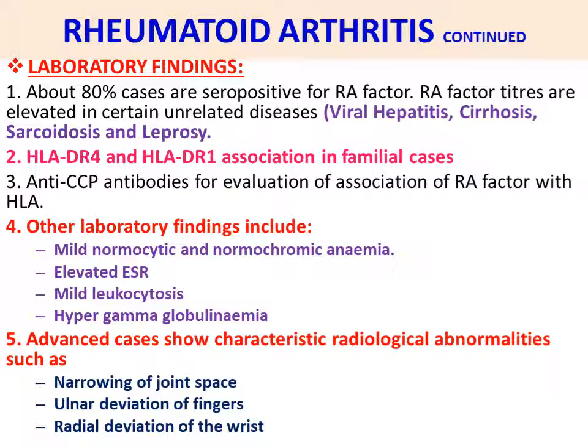So anti-CCP antibodies are produced. Next, other laboratory findings of rheumatoid arthritis include mild normocytic and normochromic anemia, that means the RBC size is normal and the color of the RBC is normal, elevated erythrocyte sedimentation rate ESR, mild leukocytosis, and hypergammaglobulinemia. So these are the changes that happen in the blood. Next, advanced cases show characteristic radiological abnormalities in the bones, such as narrowing of joint space, ulnar deviation of fingers, and radial deviation of wrist.